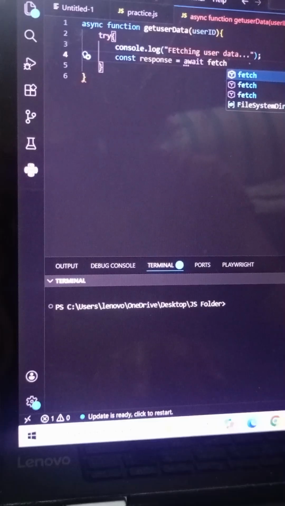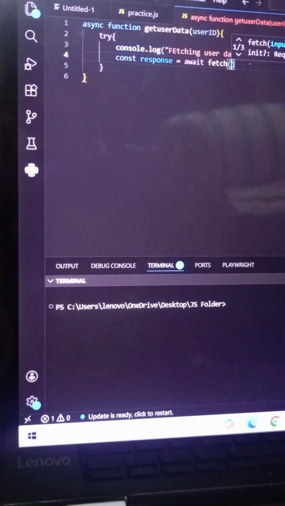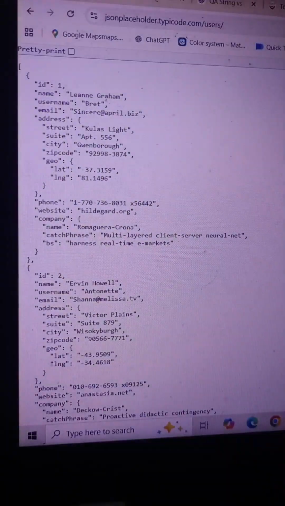So what does await mean? Await is like a customer who has already ordered their food and is ready for it, but doesn't do anything, pausing their actions and waiting only for that result. So for that reason, await is going to wait until the API fetch is done. So what we are going to fetch here is the next thing.